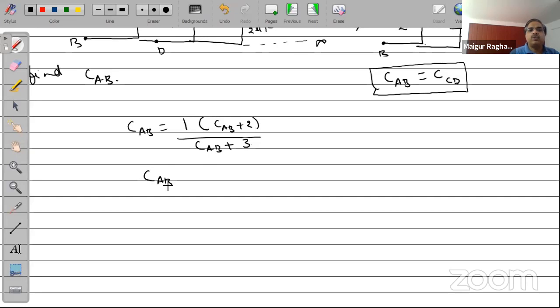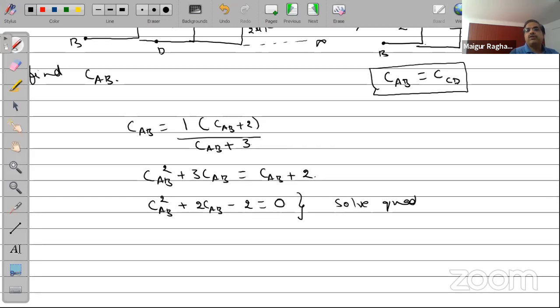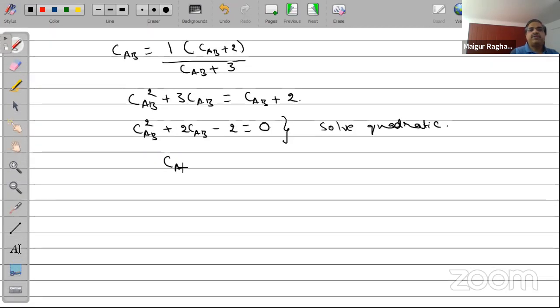This will be C_AB squared plus 3C_AB is equal to C_AB plus 2. So in other words, we get C_AB squared plus 2C_AB minus 2 is equal to 0. So this is a quadratic equation. So solve this quadratic equation to get C_AB. In that case, C_AB will be equal to minus 2 plus or minus root of 4, and then this will become plus 8, isn't it? Plus 8, divided by 2.